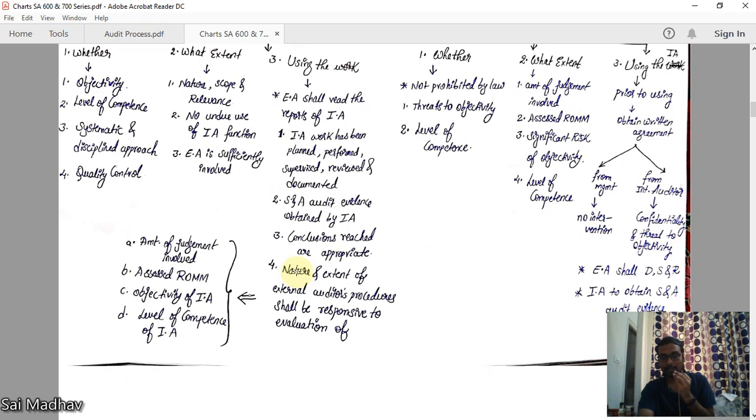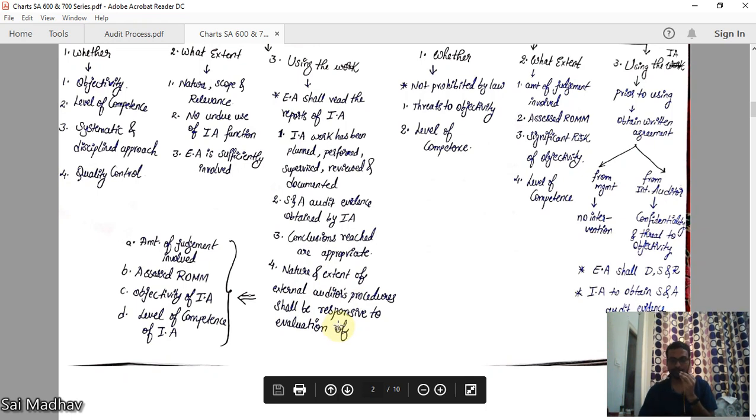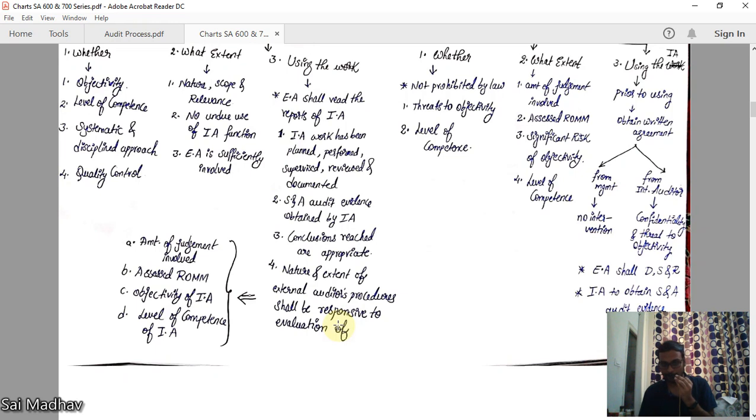Now, finally, the nature and extent of external audit procedures shall be responsive to the evaluation of the following. See, you have taken the internal auditor's work. Now, you have to do some things on that work, right? You have to evaluate the amount of judgment involved. What is the amount of judgment involved? Right? Assess the risk of material misstatement. What is the ROMM involved here?